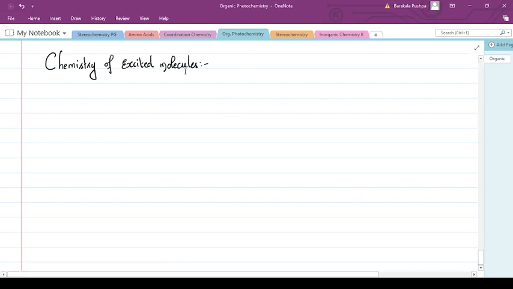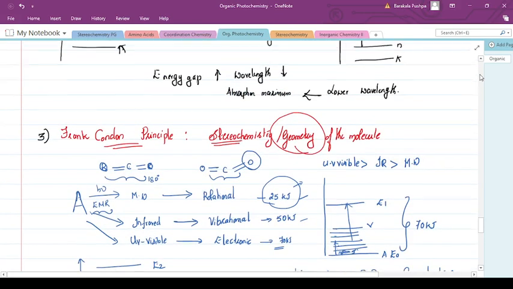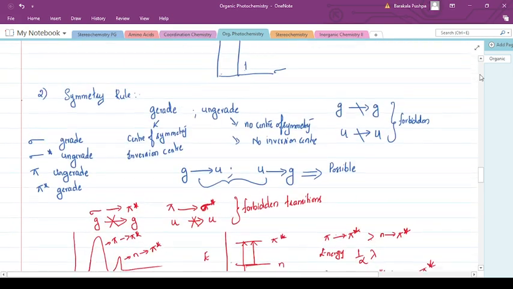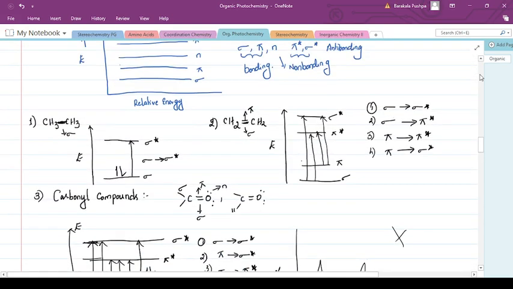Hello dear friends, we are continuing with organic photochemistry. So far we have discussed different topics in organic photochemistry which are very important topics. That is what happens to an organic molecule once it absorbs energy from the UV visible radiation, what the different excited states are that the molecule goes into, and what the different excited states are for an electron to go into the higher levels.